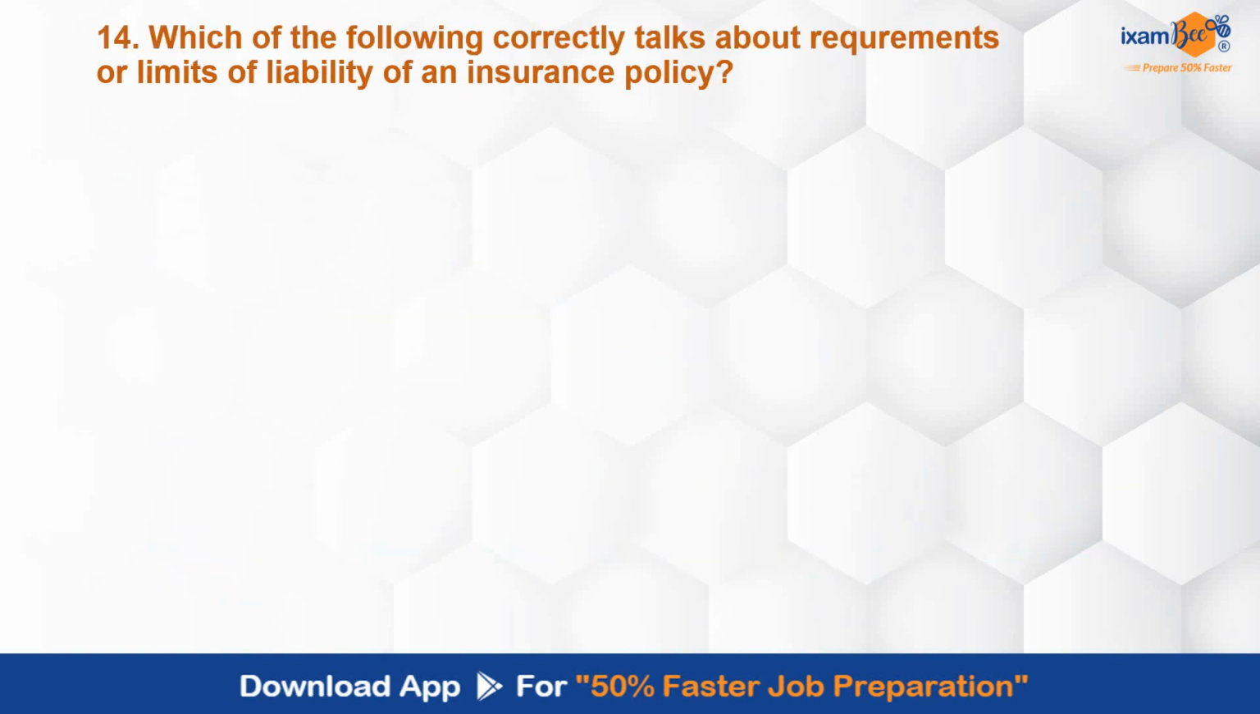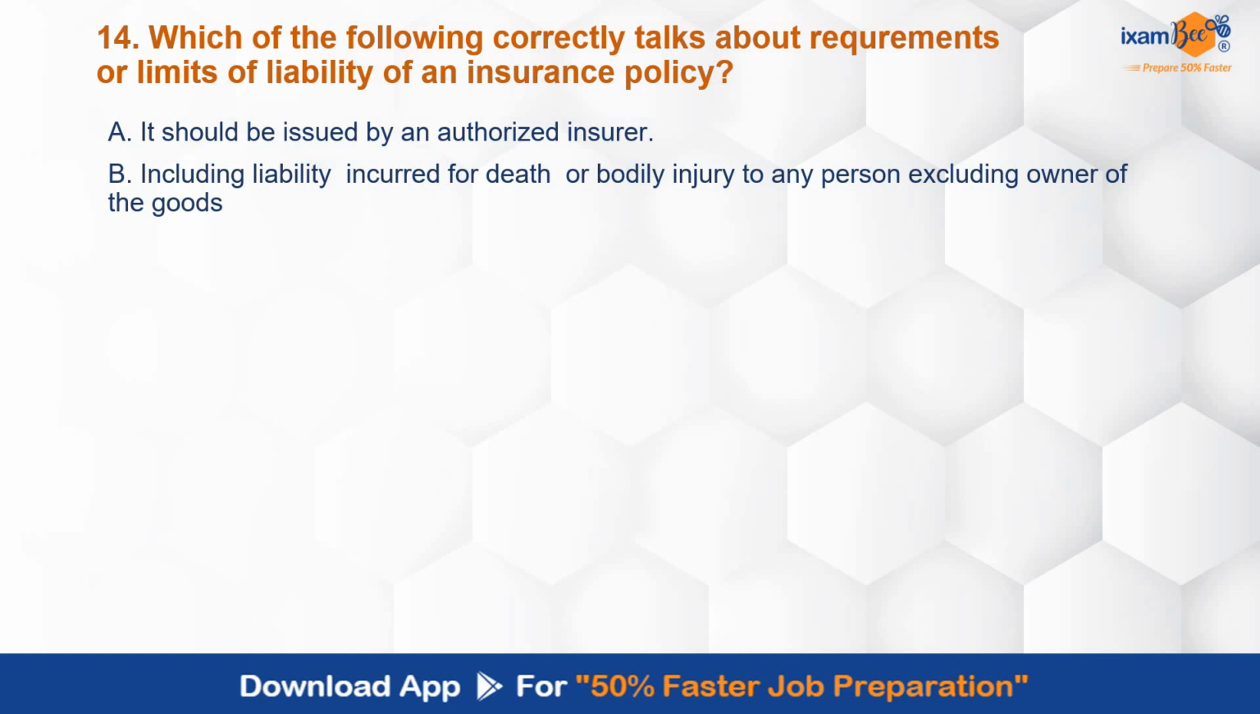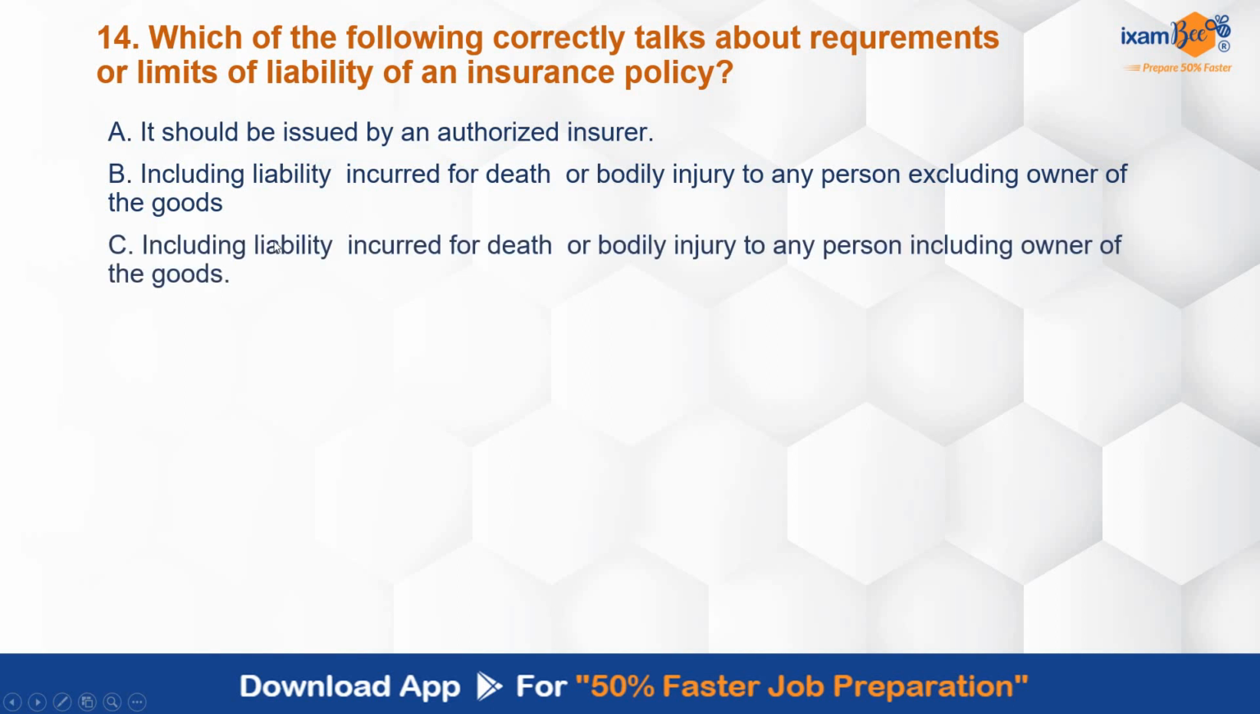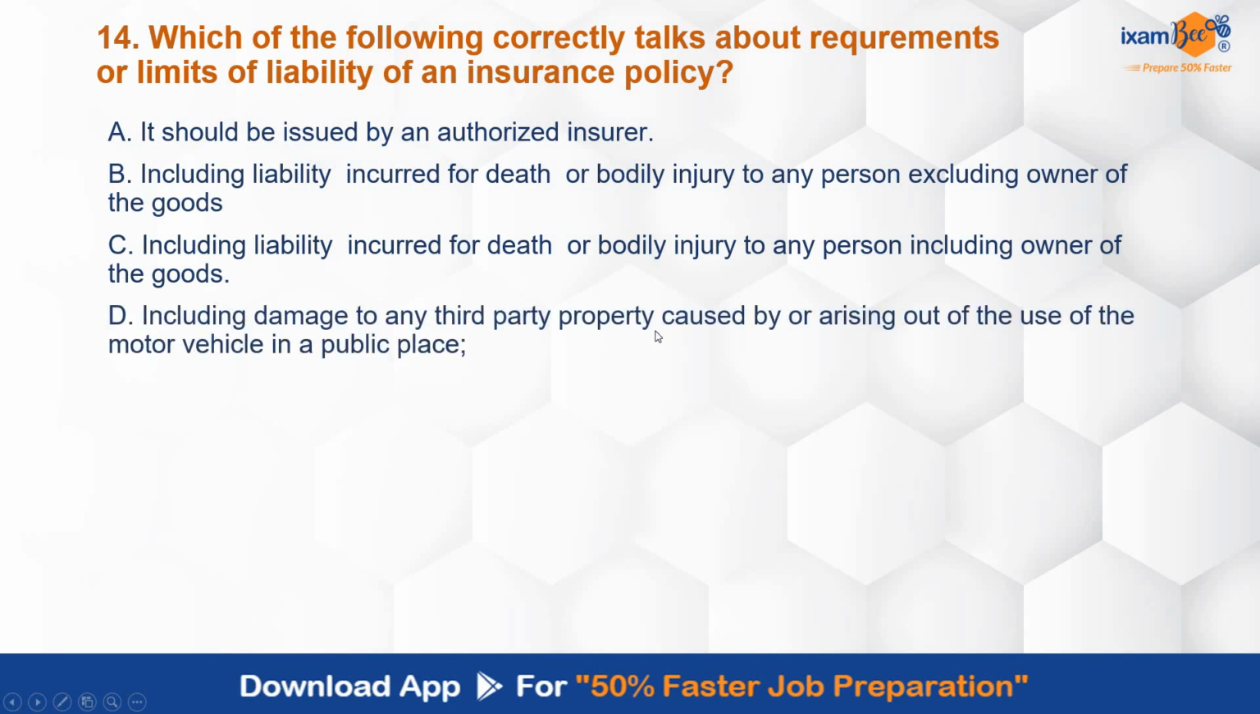Which of the following correctly talks about requirements or limits of liability of an insurance policy? It should be issued by an authorized insurer, including liability incurred for death or bodily injury to any person excluding the owner of the goods, including liability incurred for death or bodily injury to any person including the owner of the goods, including damage to any third party property caused by or arising out of the use of motor vehicles in a public place, both C and D.